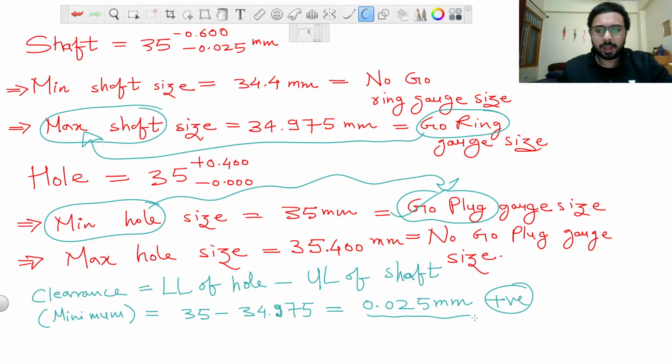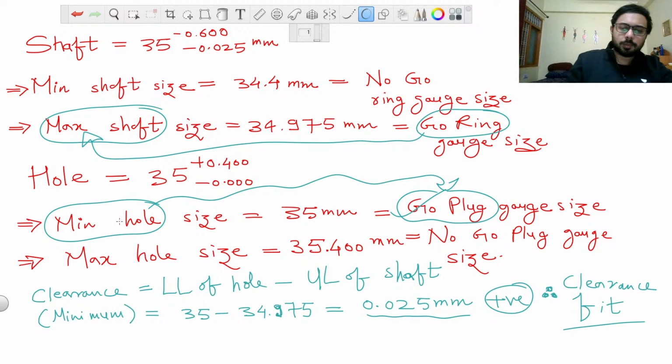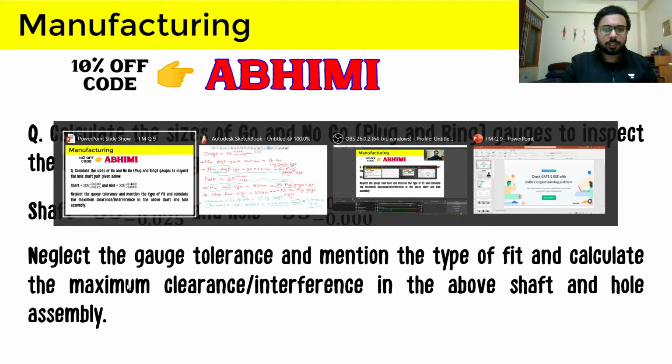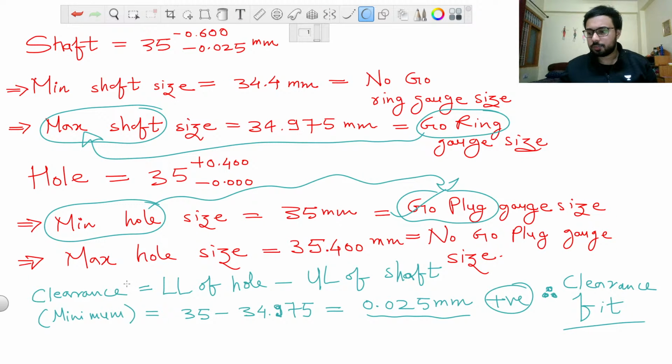Therefore we have a clearance fit, because the minimum clearance is coming out positive. And now the last part of the question is asking us for the maximum clearance. We don't have to calculate maximum interference because it is not an interference fit assembly.